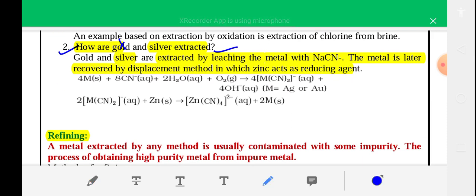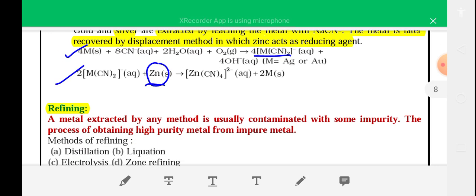Okay, so in the first step silver is treated with KCN and NaCN, and it forms a complex compound, and in the next step you have to react the complex compound with zinc metal. Zinc metal displaces silver from this Ag(CN)2 complex compound. Okay, and finally you will get silver metal.